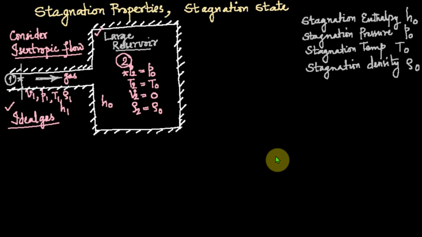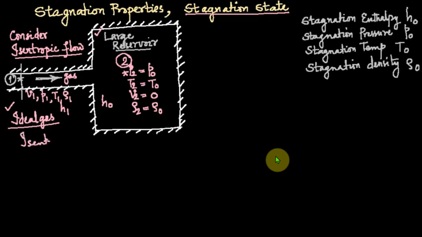First, let us define stagnation state. Stagnation state means a state of a gas attained by decelerating the flow to zero velocity isentropically at zero elevation. So, the key point is isentropic.